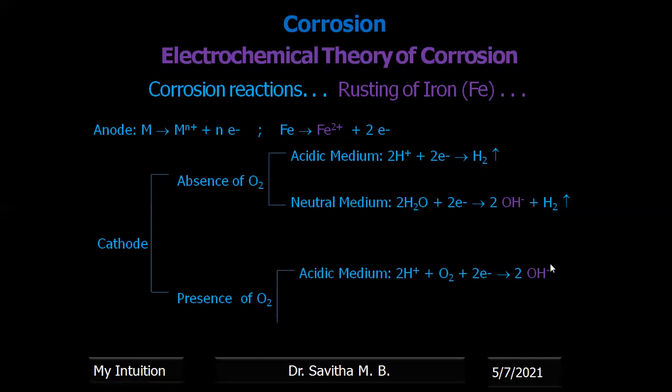Similarly, the medium can be basic or neutral. Basic or neutral means it contains water molecules. Now, water molecules are present, moisture is present in the medium, and oxygen is also present in the medium. These both go near the cathode region, accept the electron, and again get converted into hydroxyl ions. Right? Now, you can just imagine there is a cathode reaction in any of the environments.